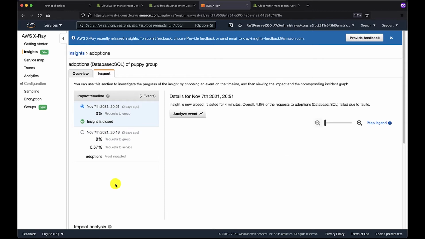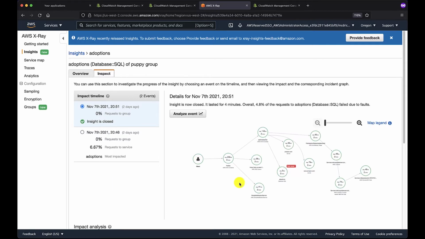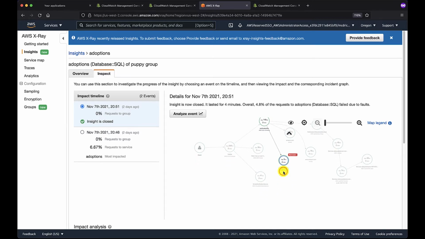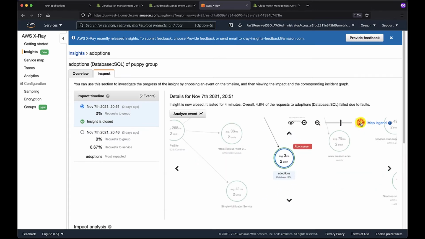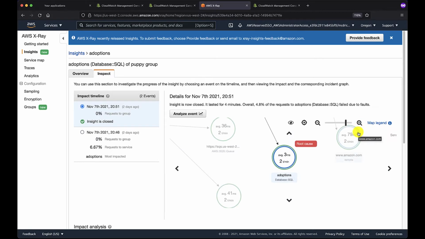It will draw a map for us of the services that were involved in a problematic request, and it will highlight for us the actual root cause. And all of this data can be fed back into EventBridge, giving you the ability to have automatic root cause identification fed into a ticketing system or other ITSM process that you already operate.